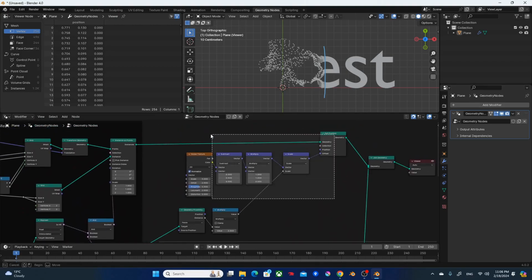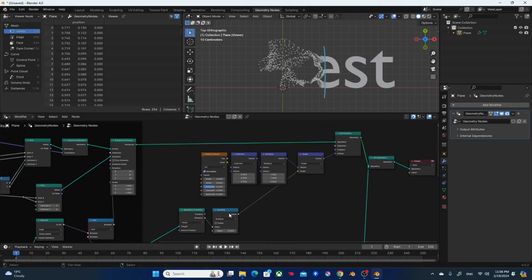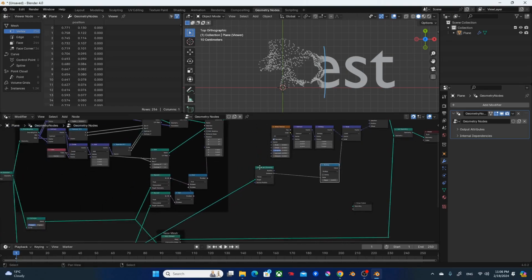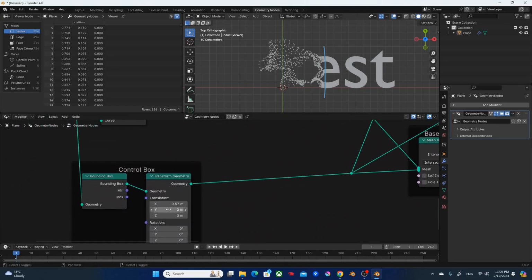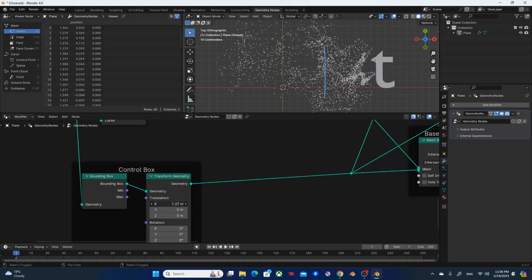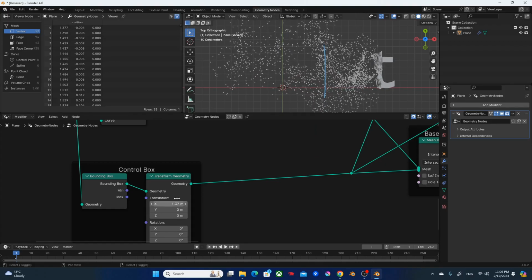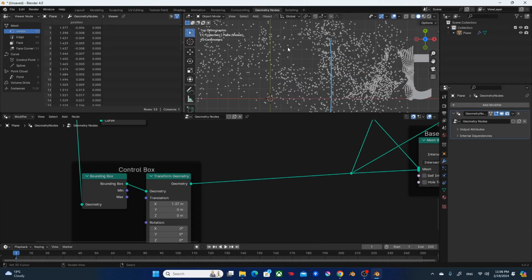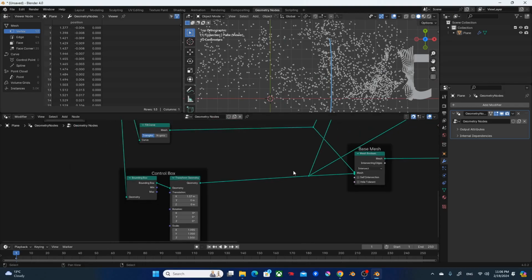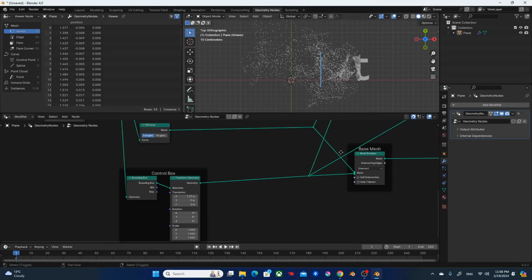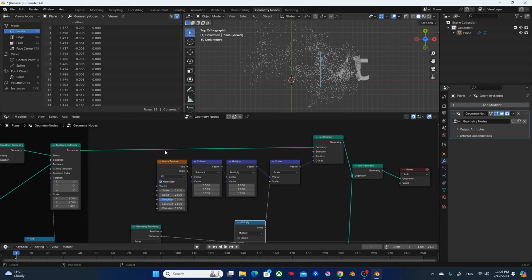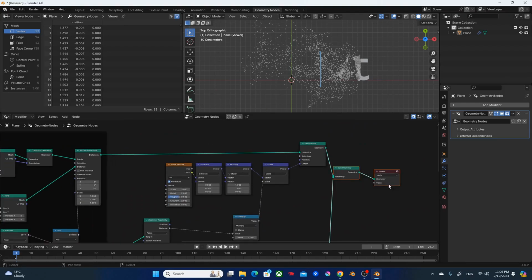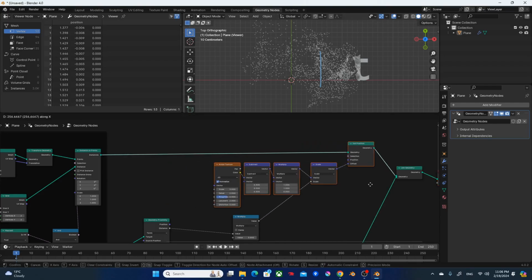All right. So let's see. If I now move the control box around, we can see the dissolving taking place, except since the particles are still remaining on screen, it's kind of cluttering up this viewport a lot. So let's make it disappear as it gets further away, right?